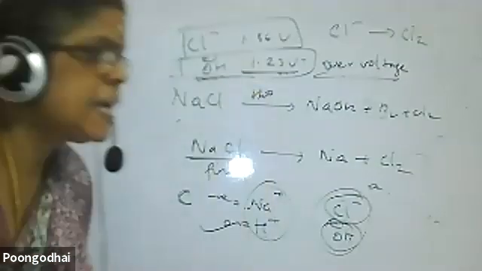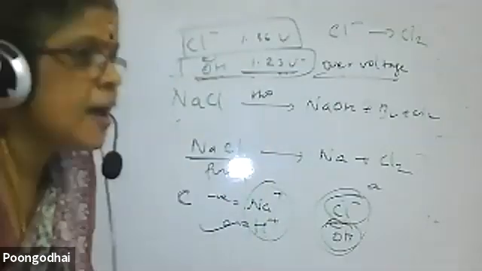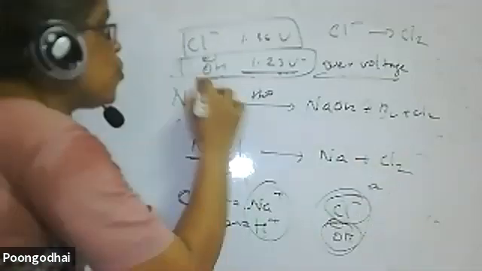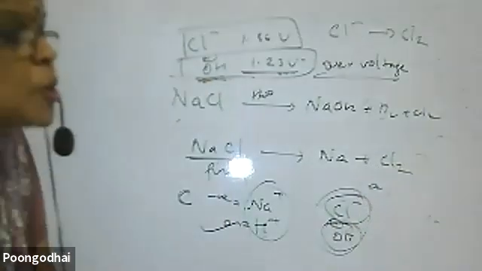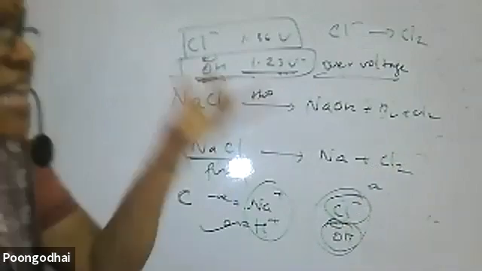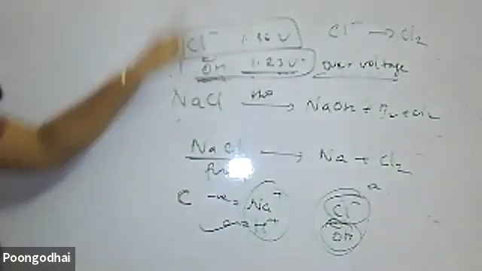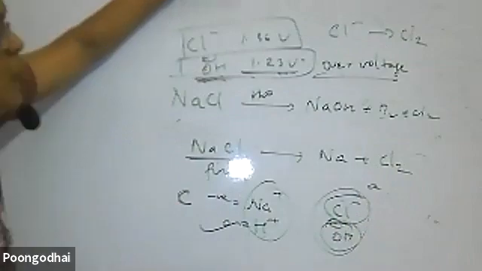From the electrode potential, I find that the less value is required. But practically, more energy is required to oxidize OH minus to O2. Over voltage is the extra energy required to oxidize, and that is not available in the cell. So Cl minus gets oxidized. Got the reason?